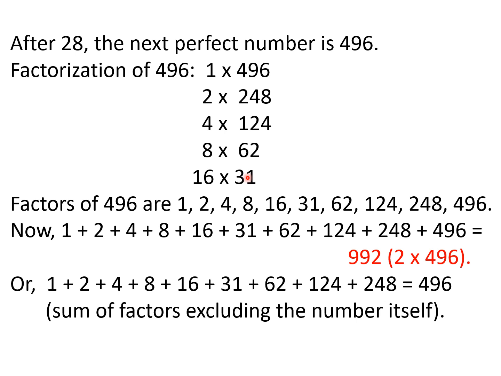So when we list the factors of 496, we get these: 1, 2, 4, 8, 16, 31, 62, 124, 248, 496. So as per the first definition, when we add all the factors, we get the result 992, which is twice of 496, which proves that 496 is a perfect number.